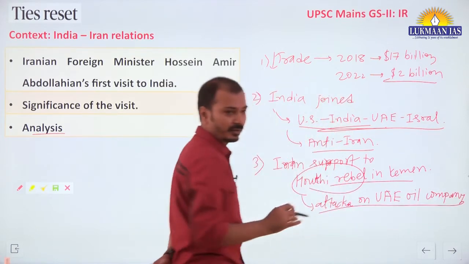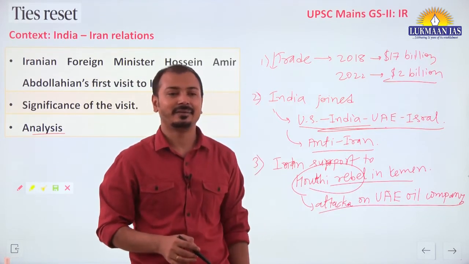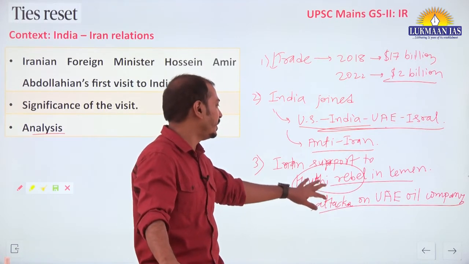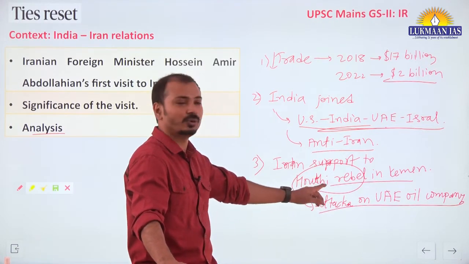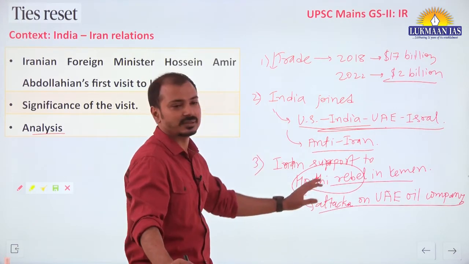Recently, they also attacked the airport. And in that attack, an Indian citizen died, and that's why India is concerned about Iran's support to these rebels. ये है main concerns हम बोलेंगे.